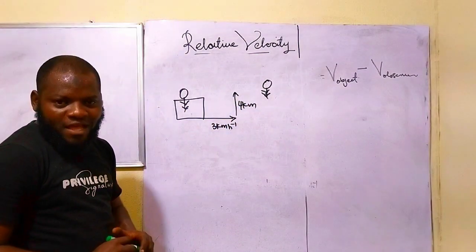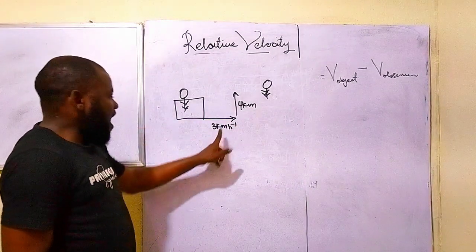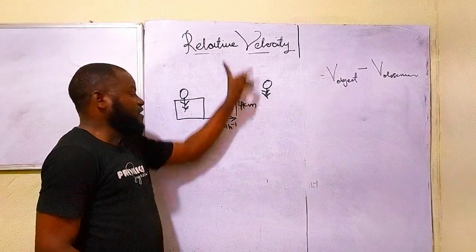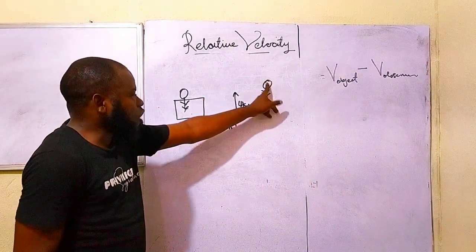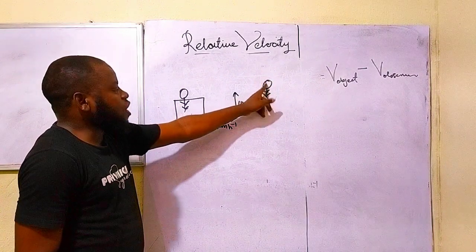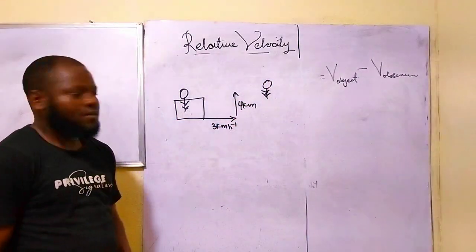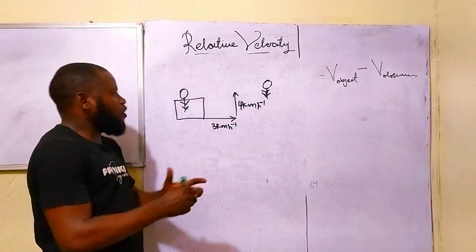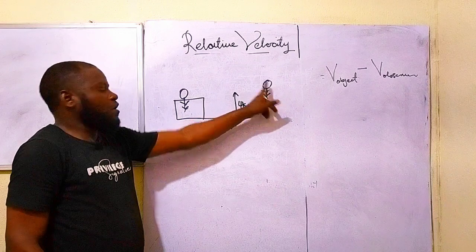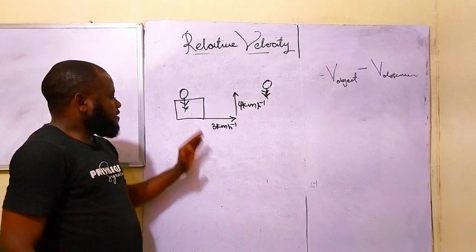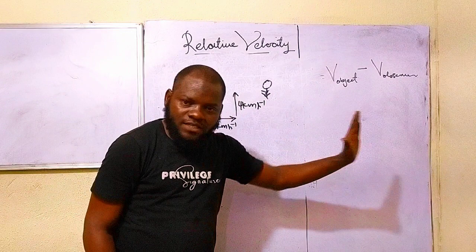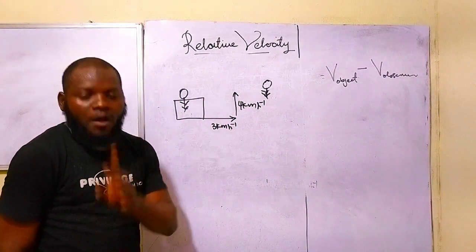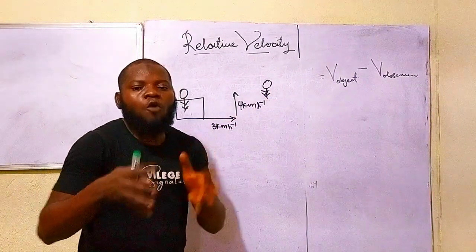Are you getting where I'm coming from now? So remember, I'm inside this car. And the car is moving towards east. Me, I'm moving towards the north. This observer, what is he going to measure of my speed? So you want to measure my speed. Take it clear now. You are static. You are just standing here, looking at me inside the car. The car is moving towards east, and I'm inside the car moving towards north. Are you following now? And you want to measure my speed. What will be the value?